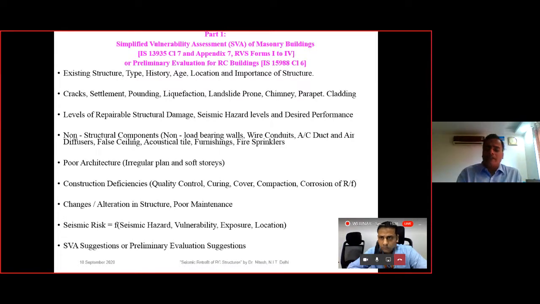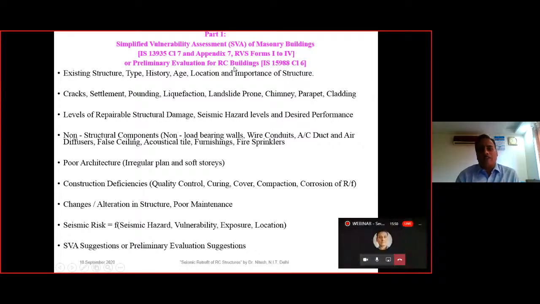So basically in retrofitting, we start with the preliminary evaluation, then the detailed evaluation. So part one is preliminary evaluation, and in IS 13935 the terminology is simplified vulnerability assessment of the masonry building, and for IS 15988, it is preliminary evaluation for RC structures or the RC building. So what we look for in the preliminary evaluation is the existing structure, the type, the history, the location, the importance of the structure, whether there are cracks, pounding effect, liquefaction effect, landslide prone area, then the chimney, parapet, flooding.